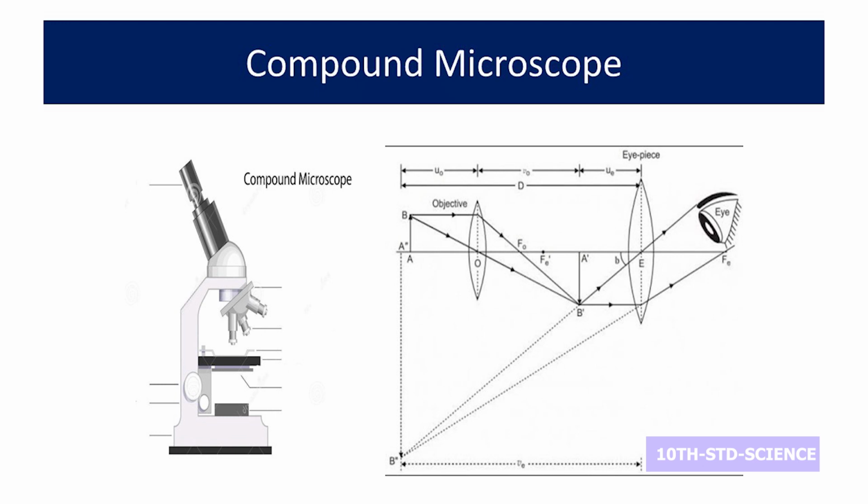used to see very small microorganisms, and the place where you keep your eye is the eyepiece, and there is a platform where you can have your slides, and that slide is the object. The lens near the object is said to be an objective. So the ray diagram which I have drawn next to the compound microscope is the phenomenon which is going through this tube, that is between the eyepiece and the objective. So there we are using 2 convex lenses. Objective is of short focal length and eyepiece of large focal length. 2 convex lenses we are using.